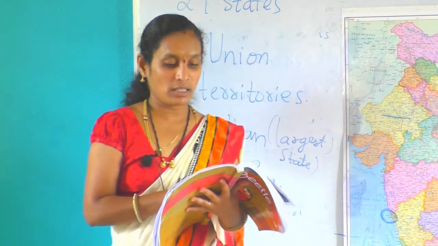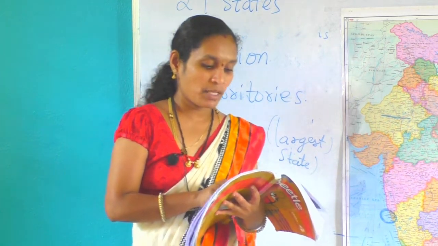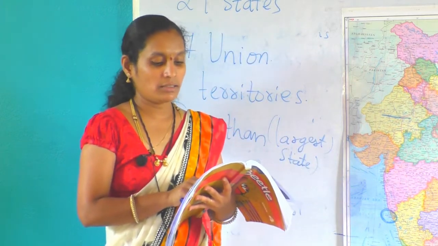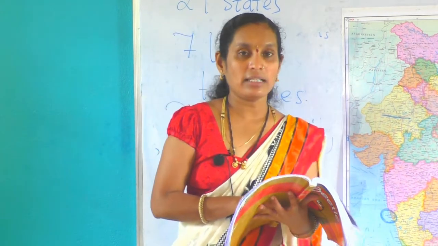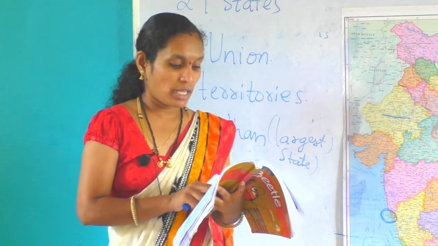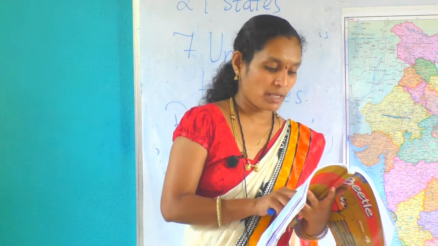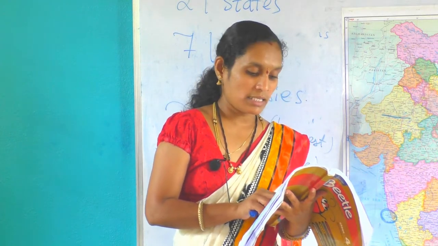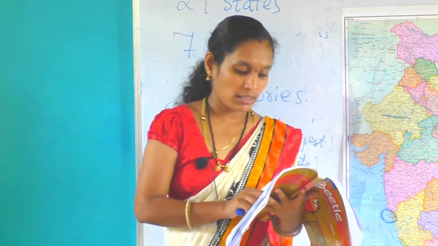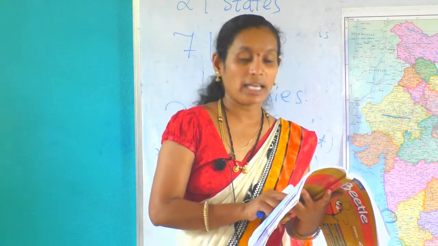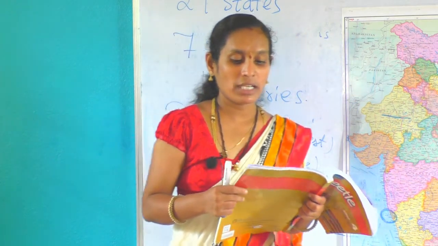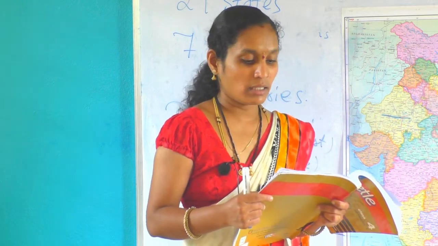Himachal Pradesh, Shimla. Jharkhand, Ranchi. Kerala, Thiruvananthapuram. Maharashtra, Mumbai. Meghalaya, Shillong. Nagaland, Kohima. Punjab, Chandigarh. Sikkim, Gangtok. Telangana, Hyderabad. Uttarakhand, Dehradun. West Bengal, Kolkata. Arunachal Pradesh, Itanagar. Bihar,